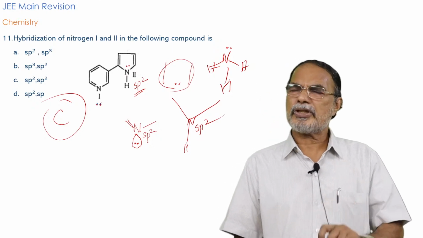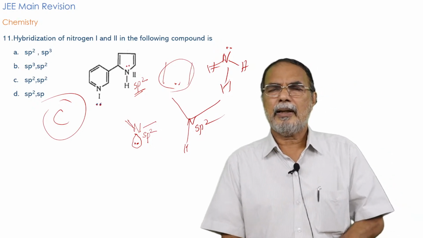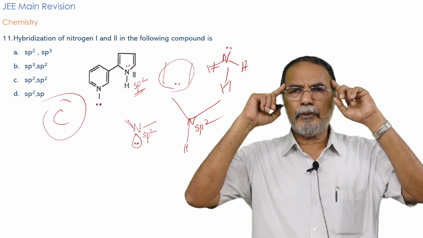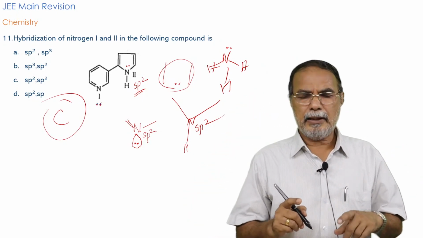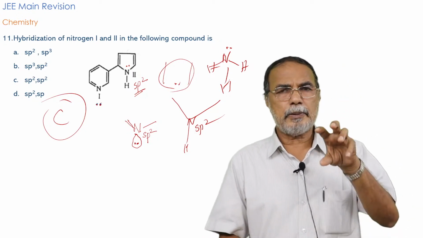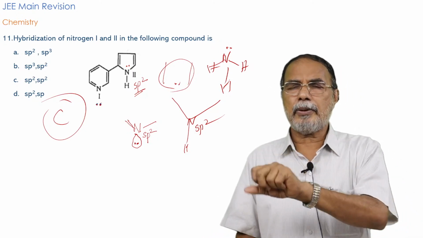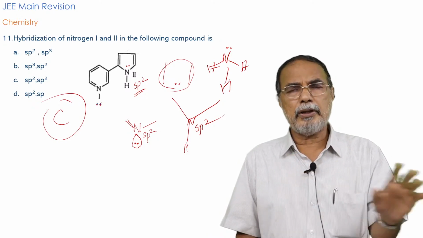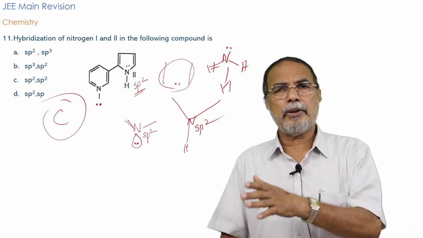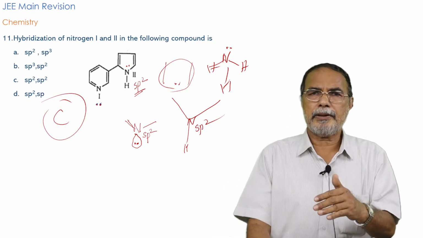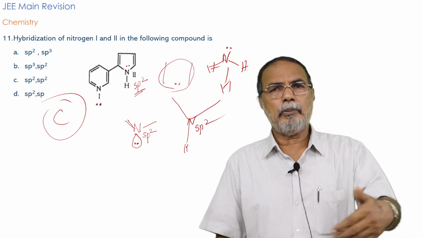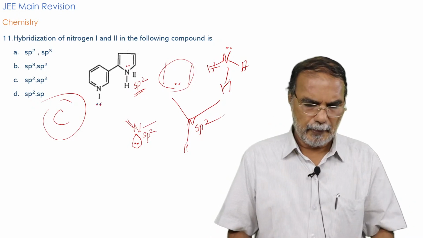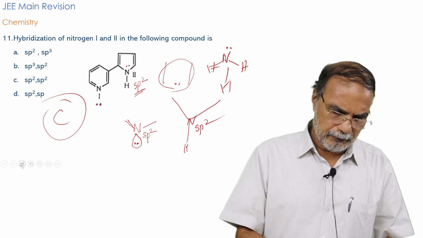So this is a simple question on hybridization, but you have to thoroughly examine the molecule. Also keep in mind the aromaticity and the planarity of the rings. One is the pyridine ring system, and the other is a pyrrole ring system. In the pyridine ring system, the lone pair of the nitrogen is not involved in resonance, whereas in the pyrrole ring system, the lone pair of the nitrogen is involved in the aromatic 6 pi electron cloud formation. Right? So that's the question.